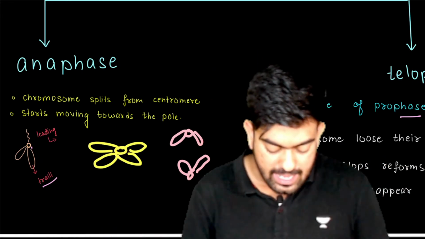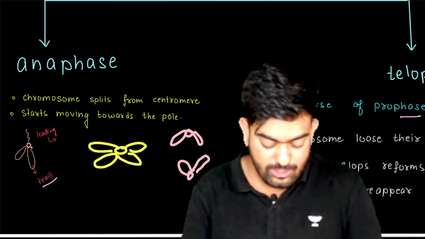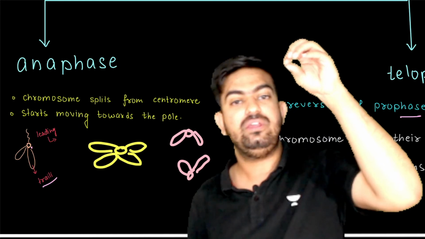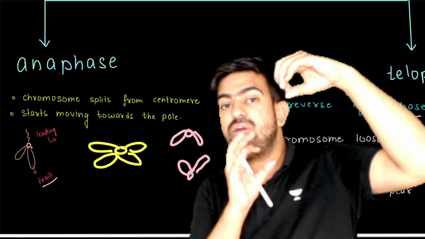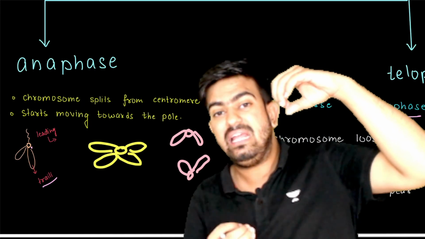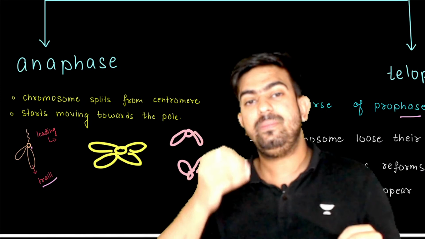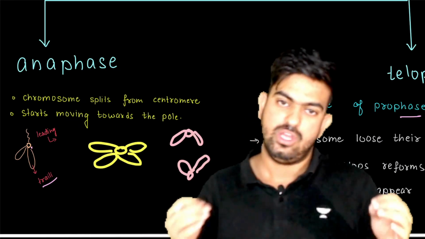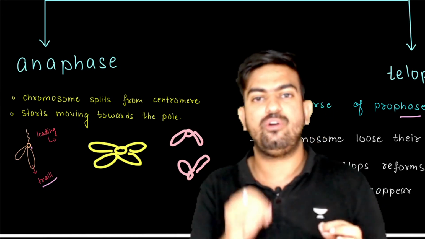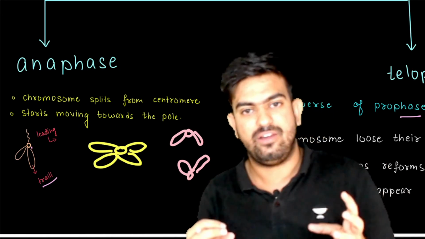Now if I talk about how it is moving, you can see the centromere is at the front, so the centromere is leading and the chromatids are the trailing end. The first to reach the pole will be the centromere and then the chromatids. This is how the movement of chromosomes occurs during the anaphase.